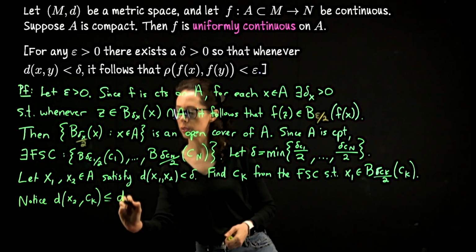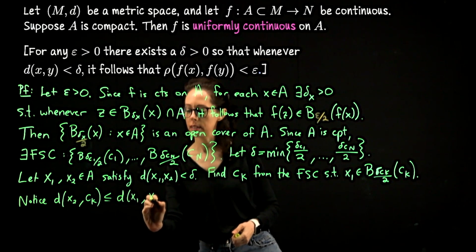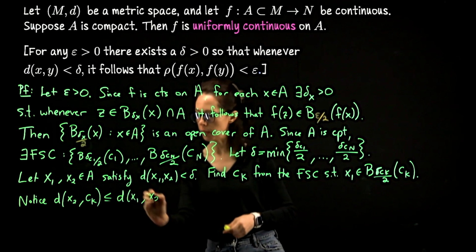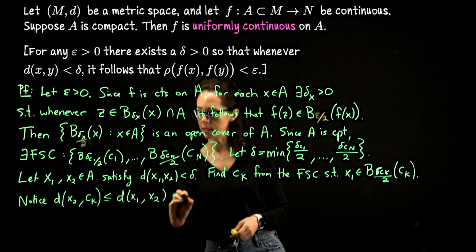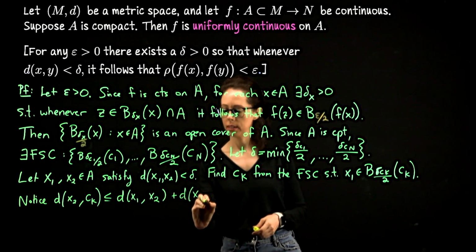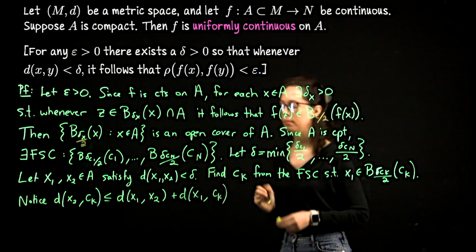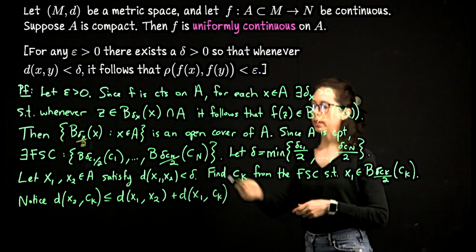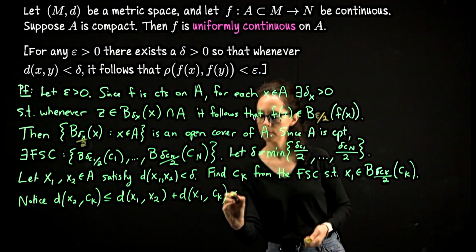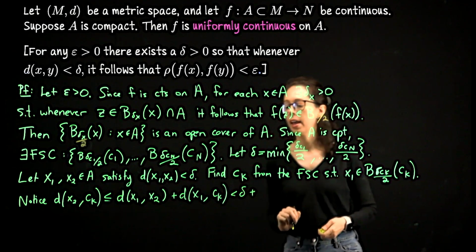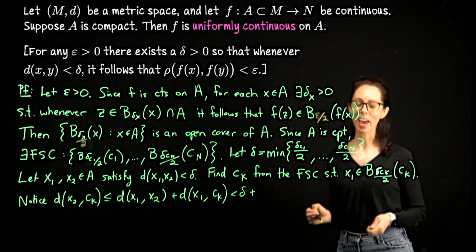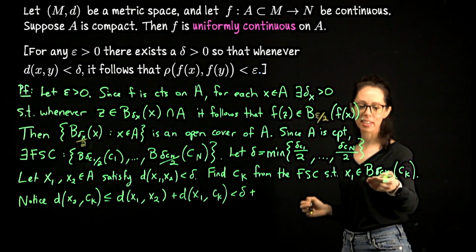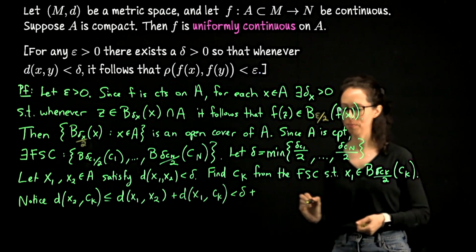So this is less than or equal to the distance from x1 to x2 plus the distance from x1 to ck. The distance from x1 to x2 is less than delta. And the distance from x1 to ck is less than delta ck divided by 2.